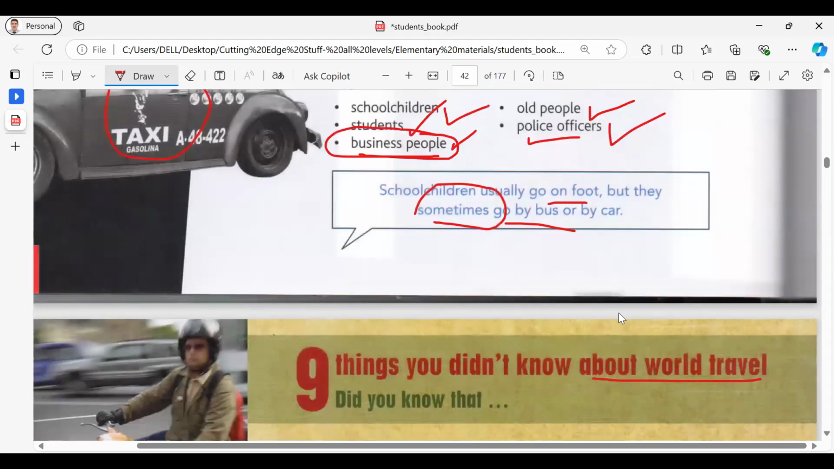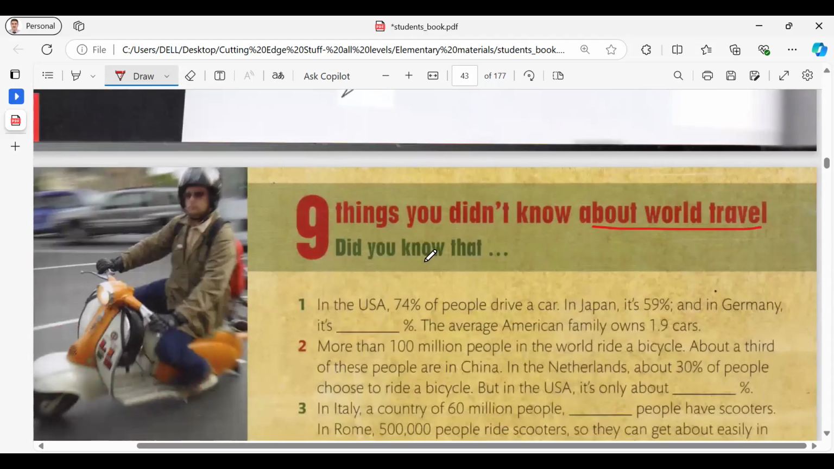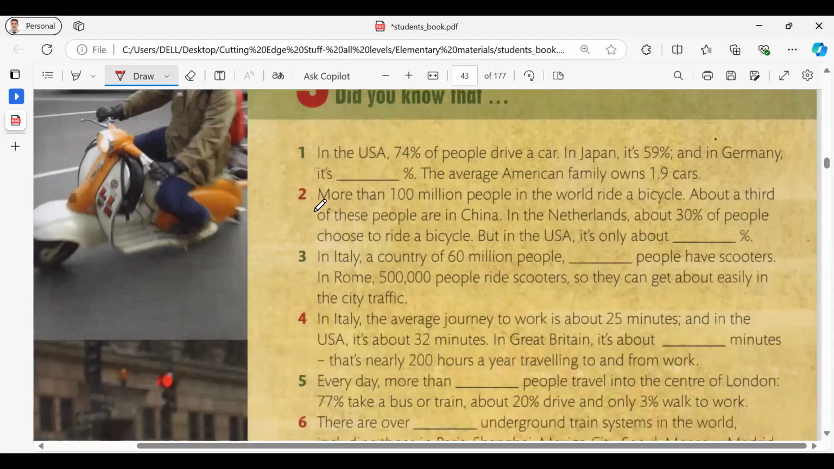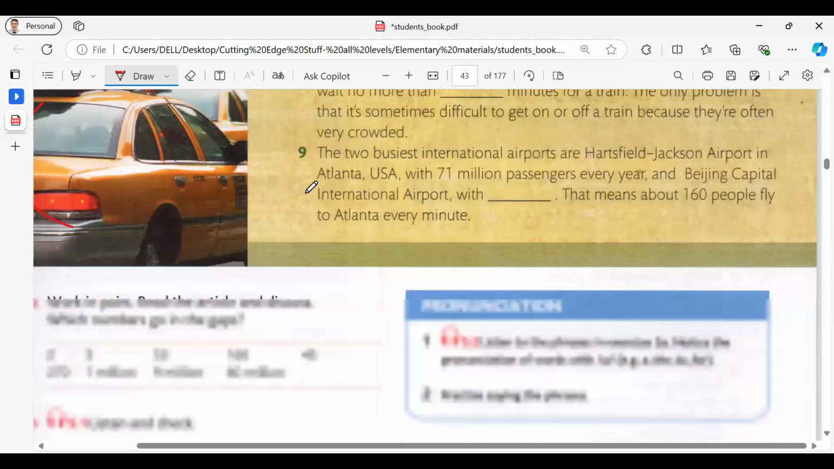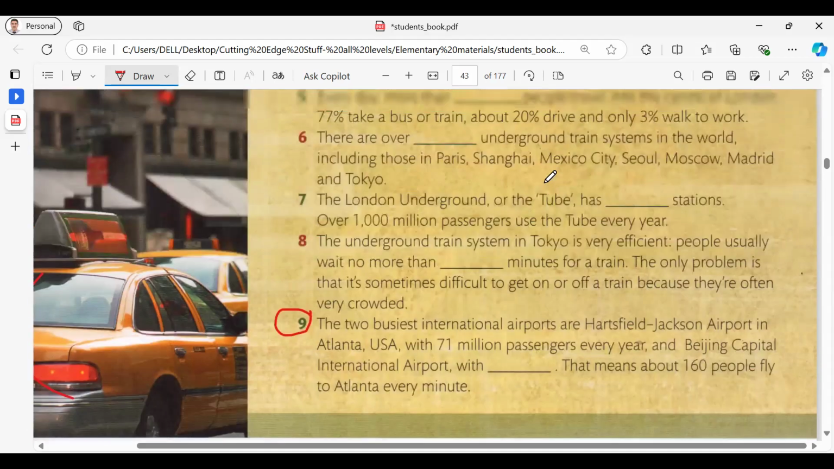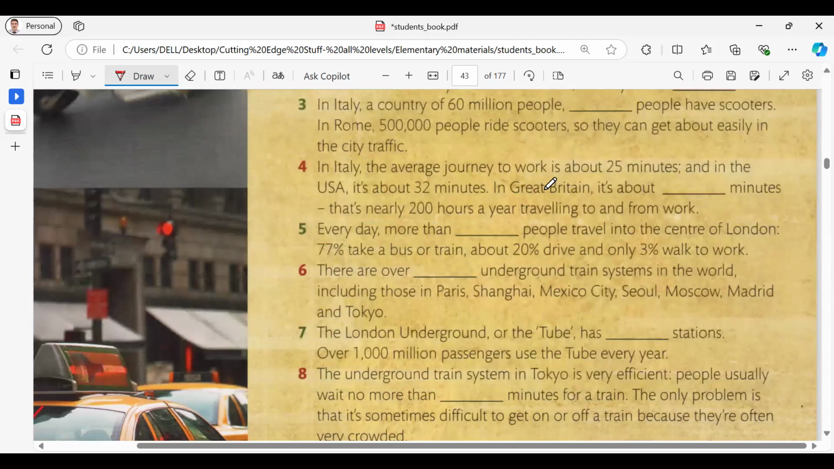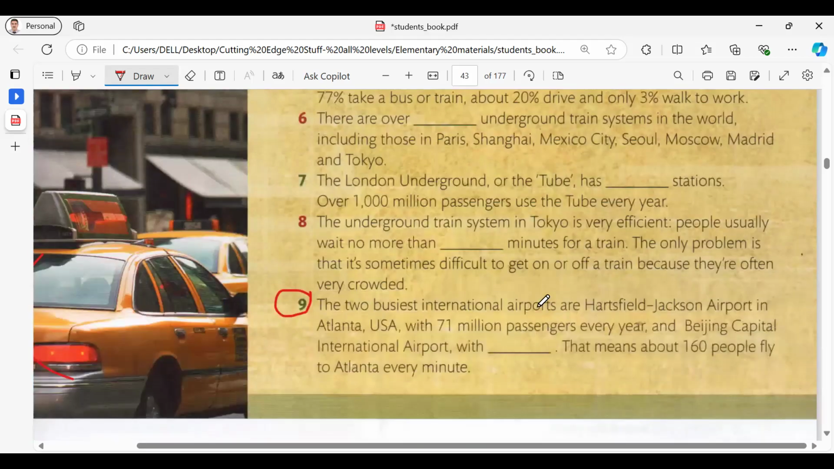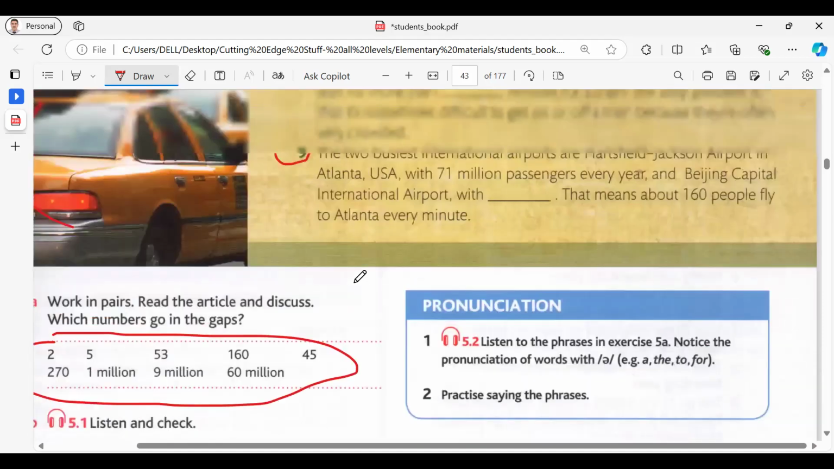Ready? So in this article, you know 9 things. That's why you can see here numbers 1 to 9. You can say some facts or true details or information, factual details about transport around the world. They are really useful. You should be knowledgeable about travel in the world. So let's listen and complete.